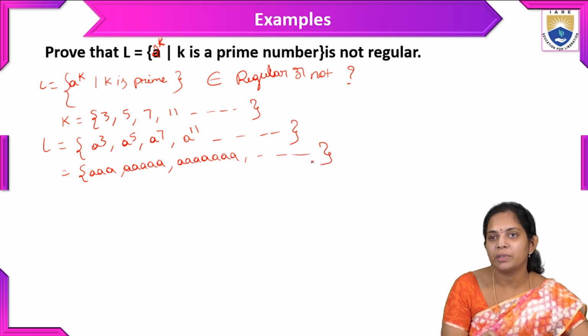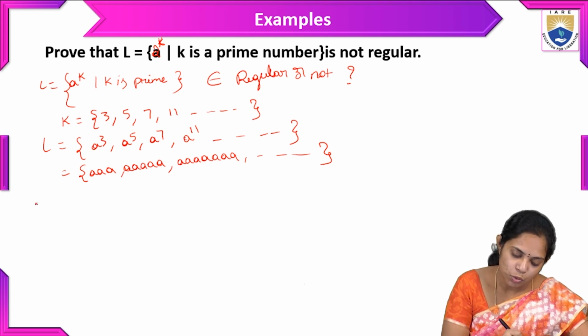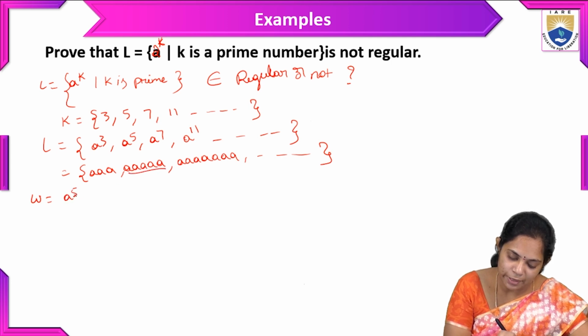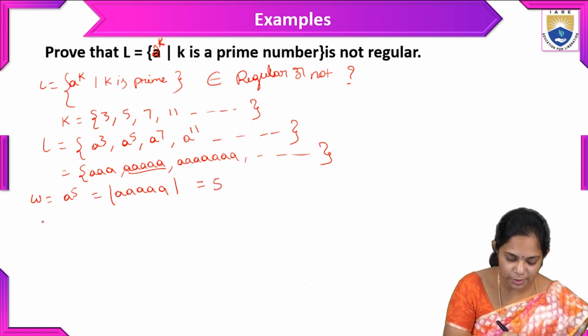In this language, the first step is to take W. We will take W as a power 5, that is a, a, a, a, a, and the length of this W is equal to 5. Here we have to check the first condition: W is divided into x, y, z.